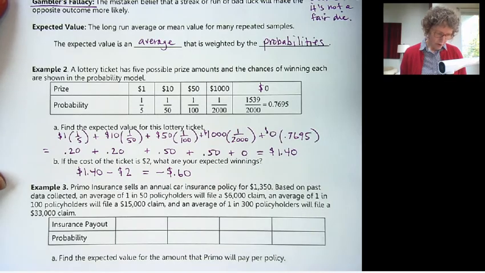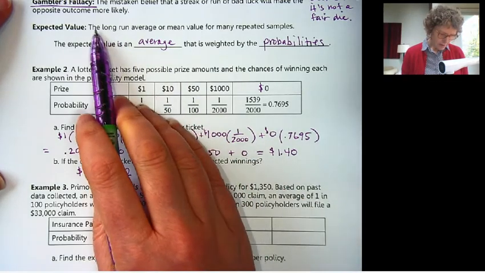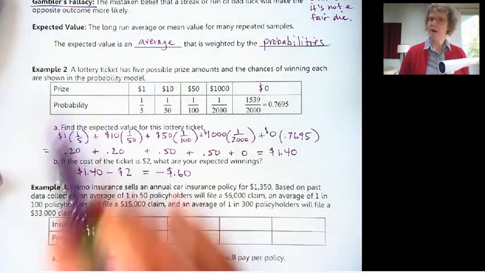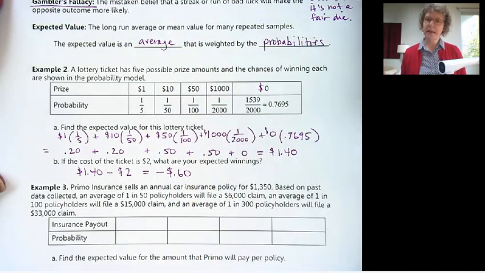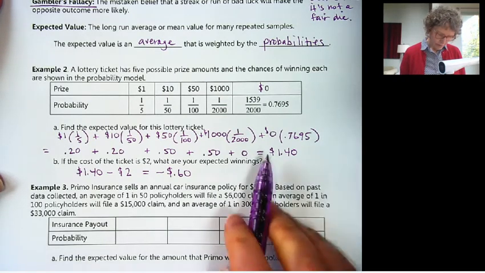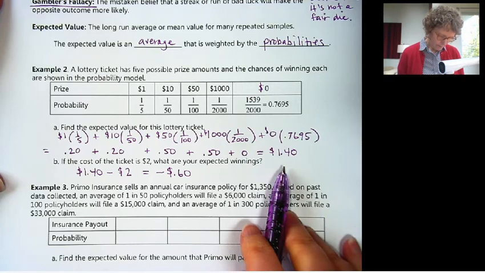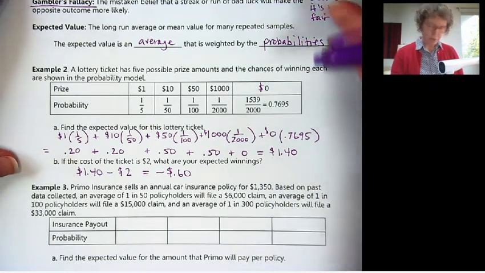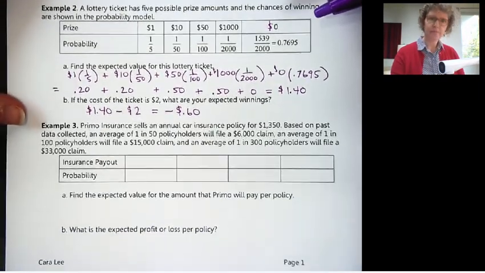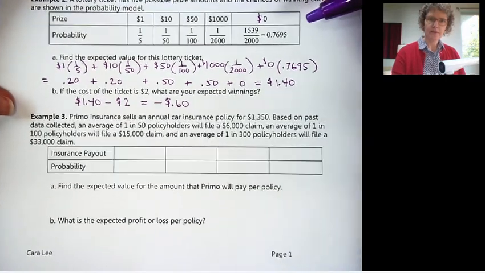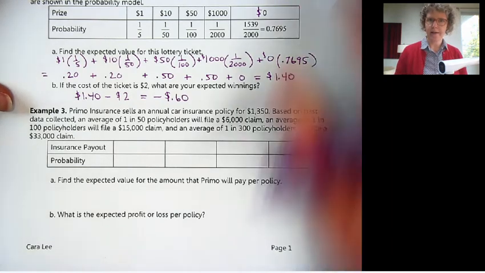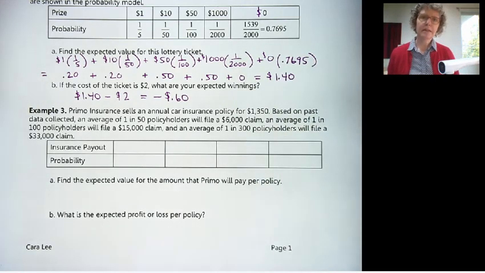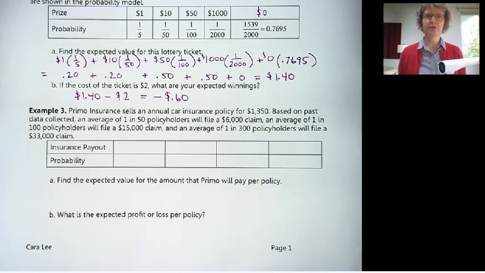Okay, makes sense so far? So the expected value is, think of it as a long run average. If you bought all the lottery tickets, or mean value, excuse me, for many repeated samples. Okay, so it is an average over time. Okay, let's do one more example of expected value. And this always has to do with probability, so games of chance or things that have an element of chance in them. So another great example of this is insurance.